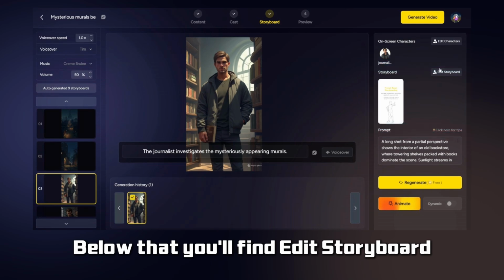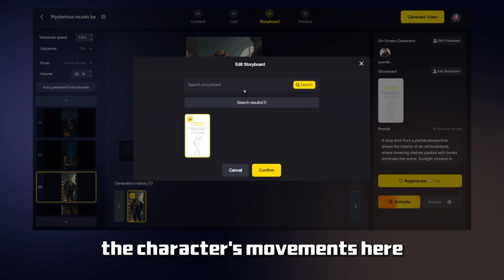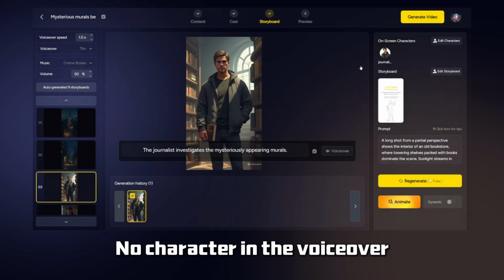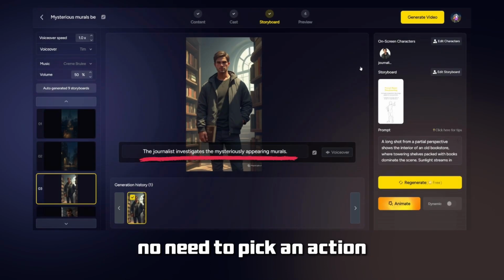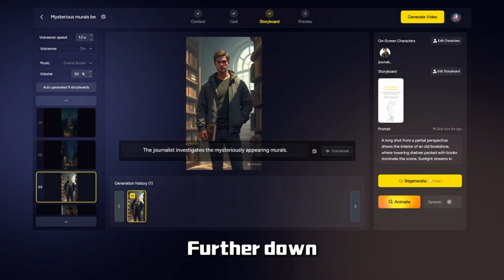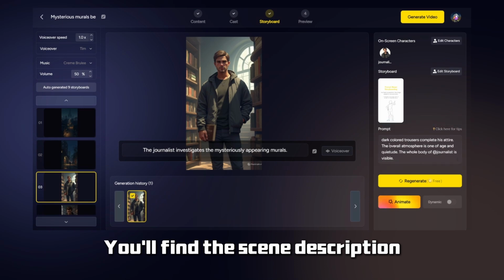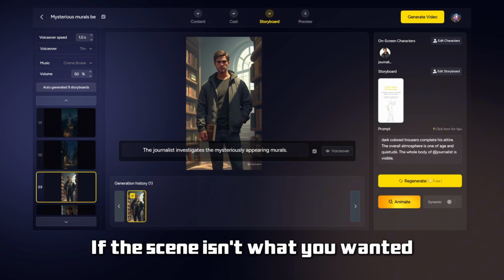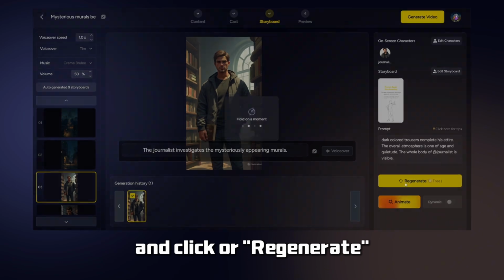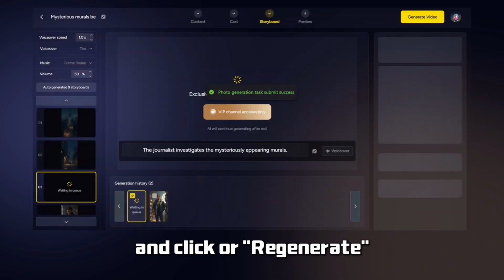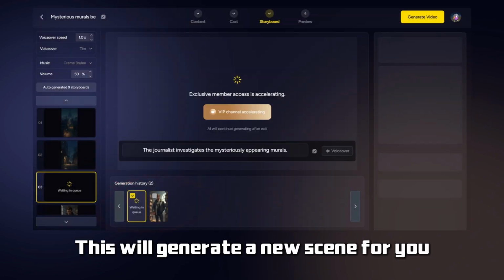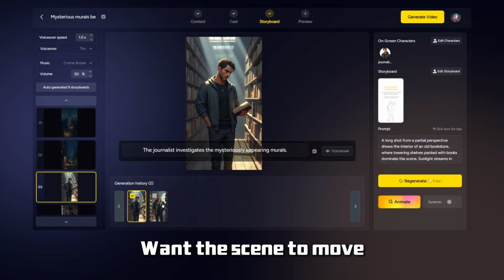Below that, you'll find Edit Storyboard. You can adjust the character's movements here. No character in the voiceover, no need to pick an action. Further down, you'll find the scene description. If the scene isn't what you wanted, edit the description and click Regenerate. This will generate a new scene for you.